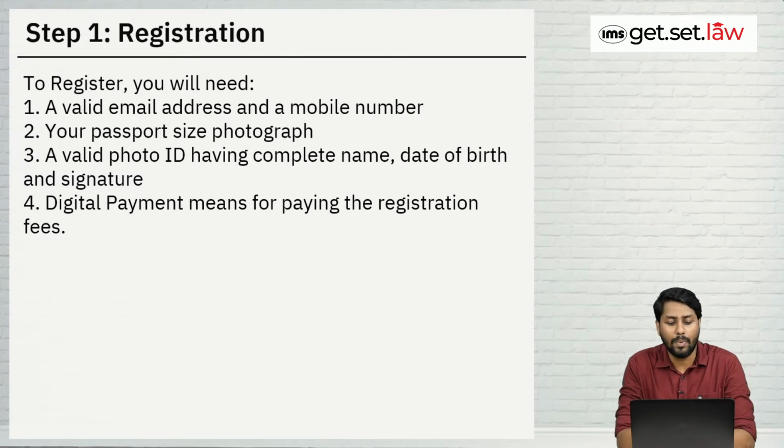The second one is your passport size photograph. The third one is a valid photo ID having complete name, date of birth and signature. And the last one is digital payment means for paying the registration fees.